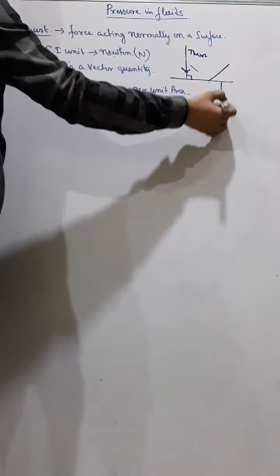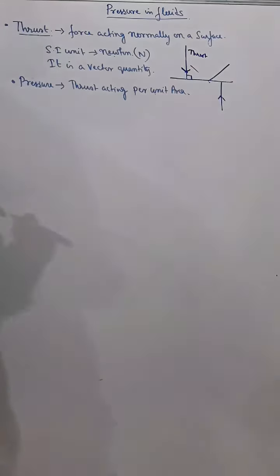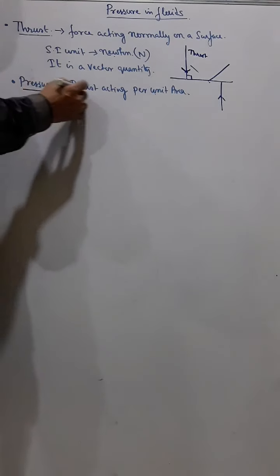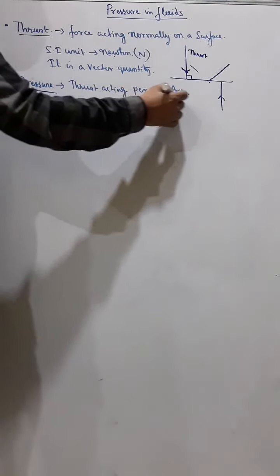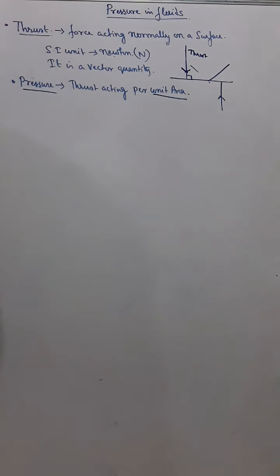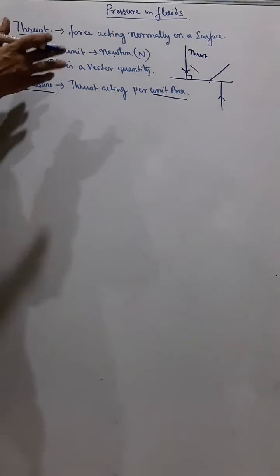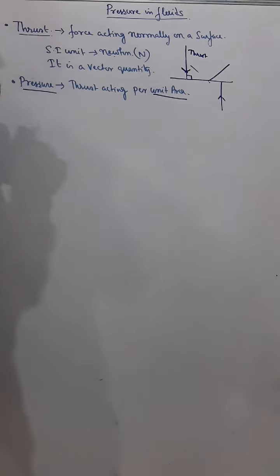And thrust is a vector quantity because it has a direction. When the arrow is given this way, the direction is downward. When the arrow is given this way, the direction is upward. So that means it is a vector quantity. Pressure means it is the thrust acting per unit area. So it is not the total thrust. If in a body there is some total thrust acting, but how much is the thrust acting on unit area? That is called pressure.